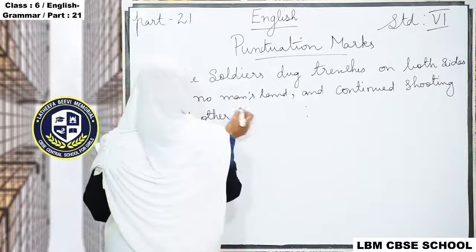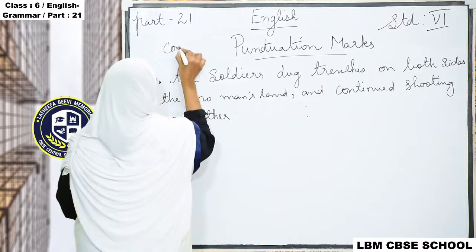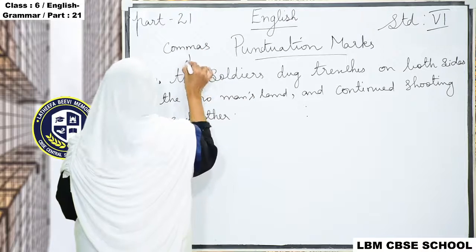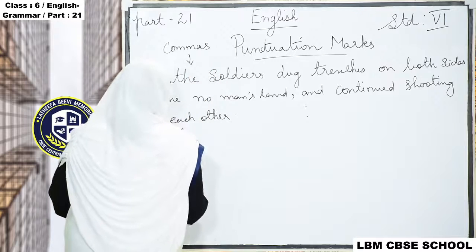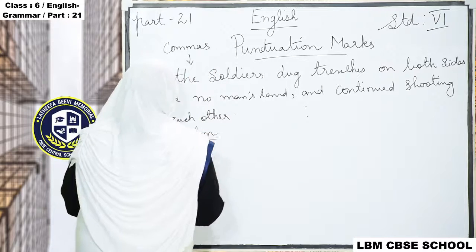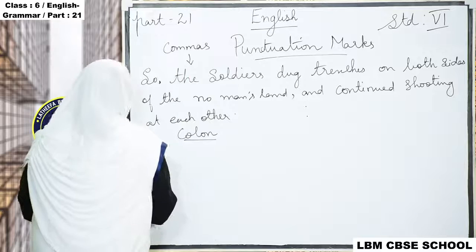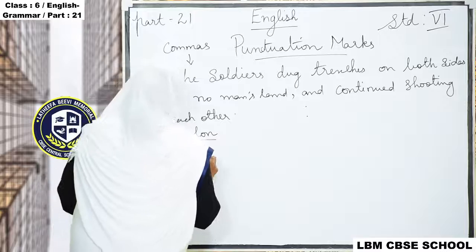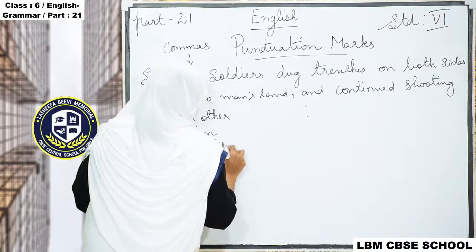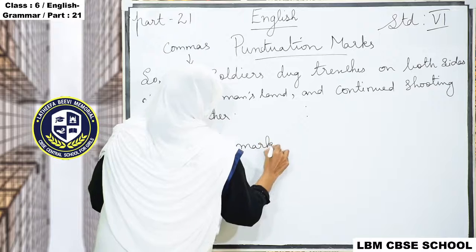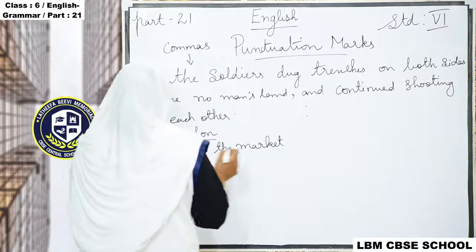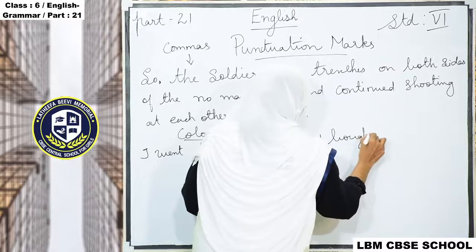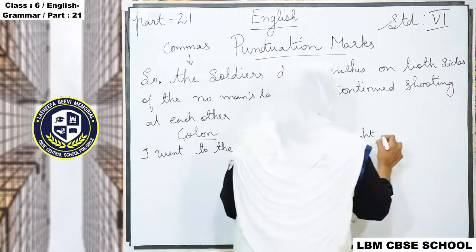This first one is commas. Okay, now we are going to see the colon. I went to the market and bought a lot of fruit.